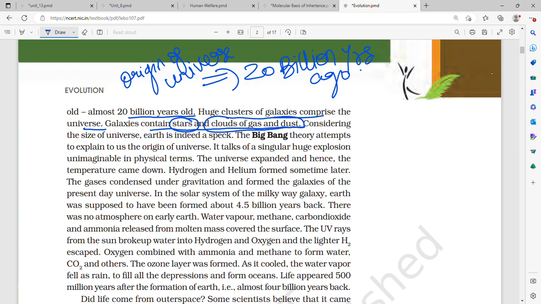Considering the size of universe, Earth is indeed a speck, a very small speck, a point. The Big Bang theory attempts to explain to us the origin of universe. That is, the origin of universe was explained by which theory? That is the Big Bang theory.